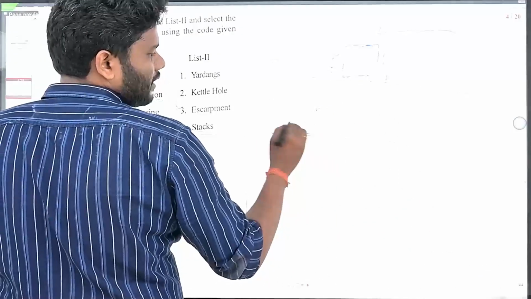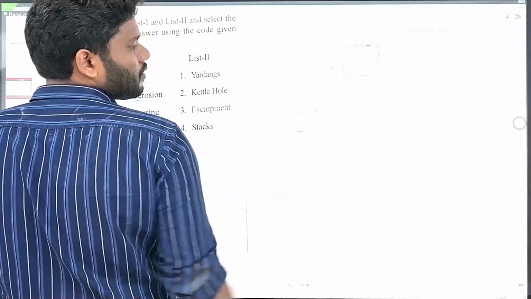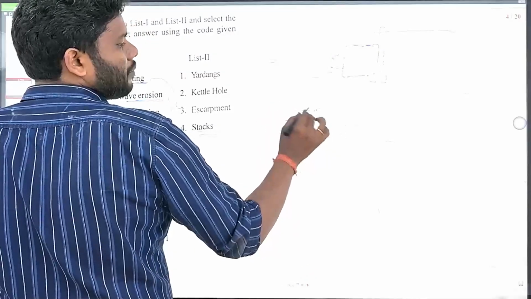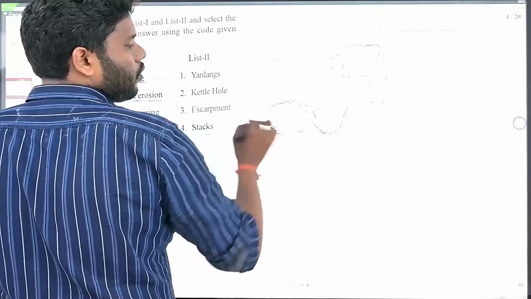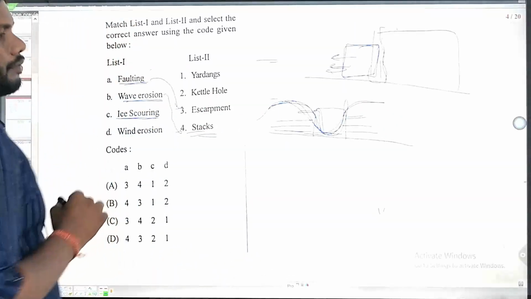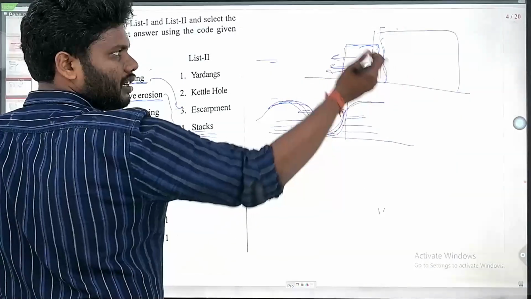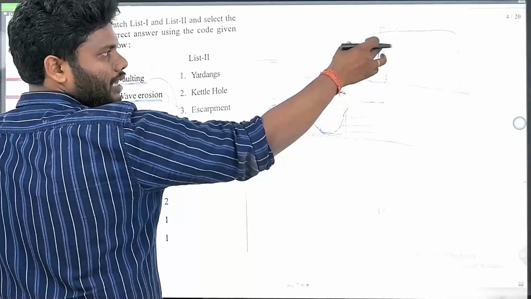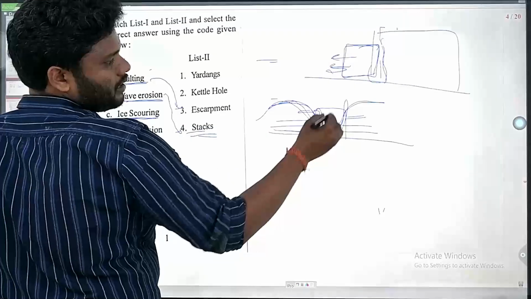In that condition, sediments will be deposited on the sides. Sometimes with increasing temperature, a portion of the glacier, an iceberg, will be separated, and here it is melting.